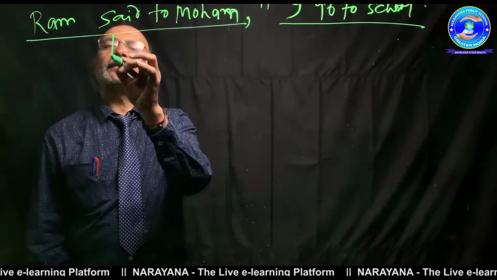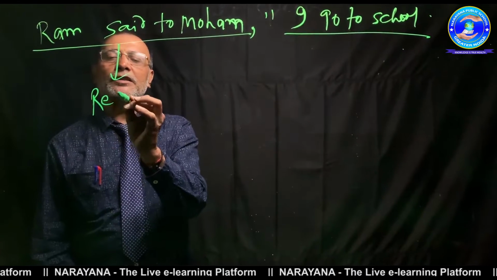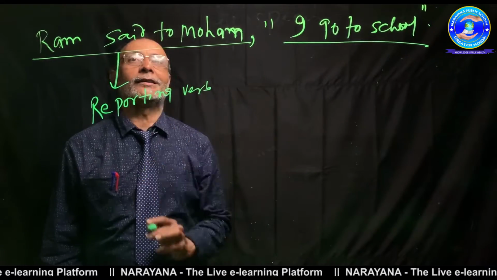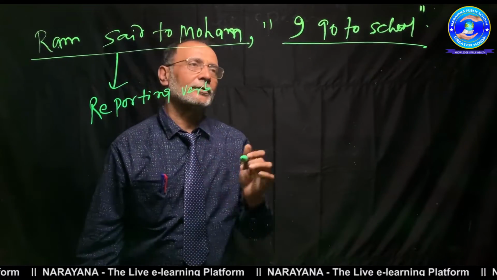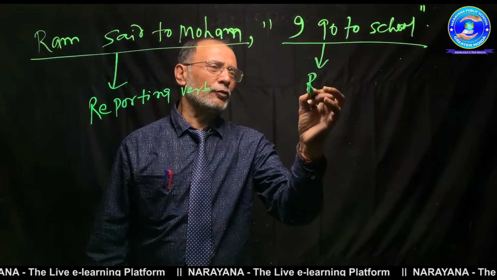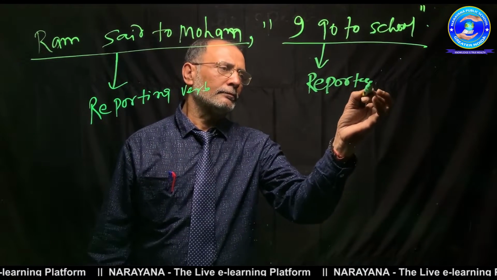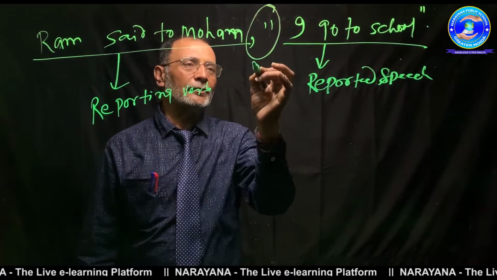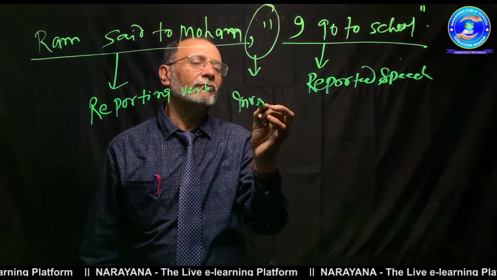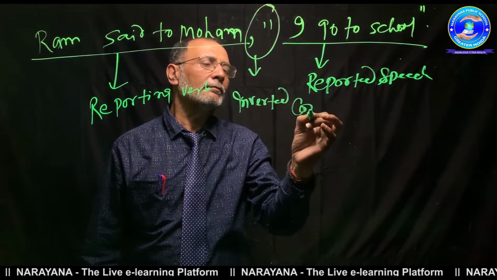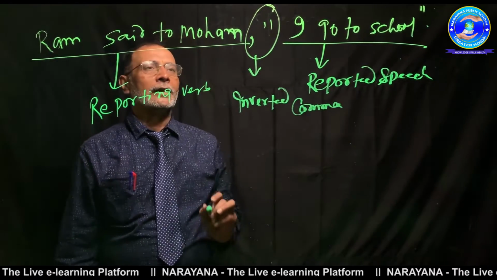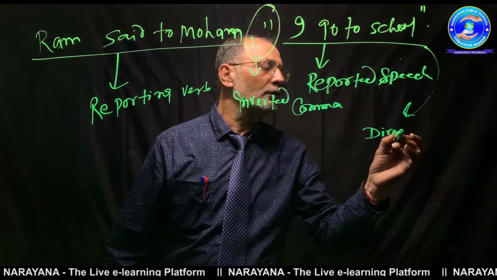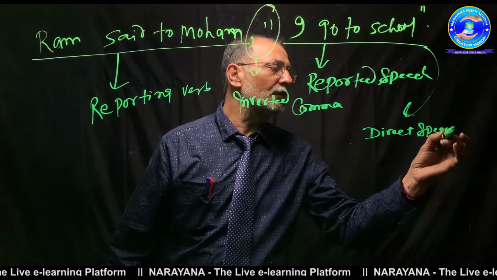The first part of the sentence is called the reporting verb. Must write this here: reporting verb. Sometimes in competitive examinations they ask this one only. And this is called reported speech. Must remember this. What is this? You know that this is inverted comma. Inverted comma here. Now this whole sentence is called direct speech. You must remember, this is called direct speech.